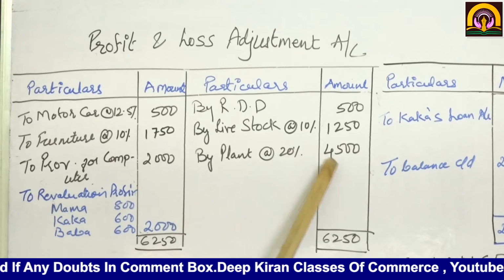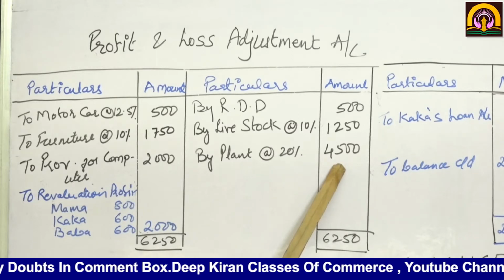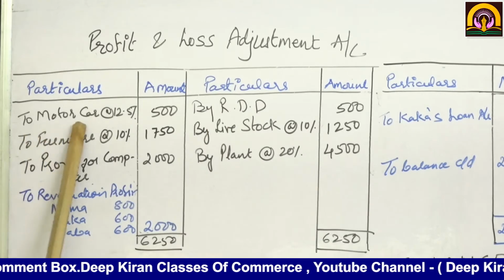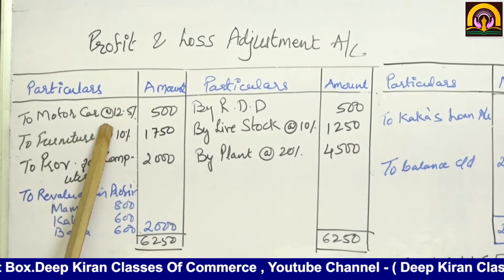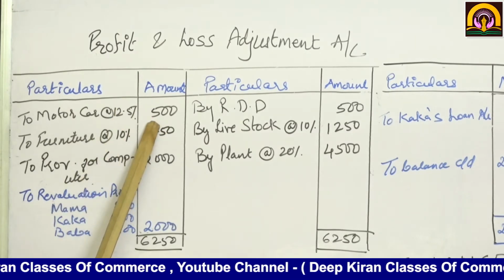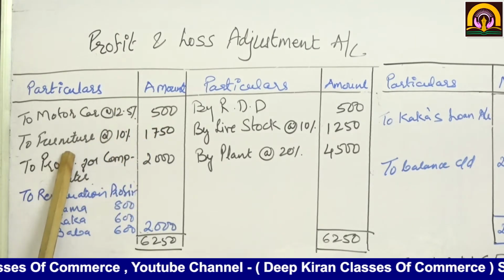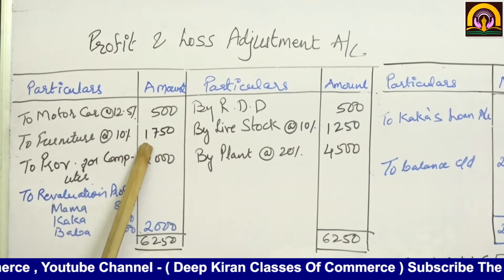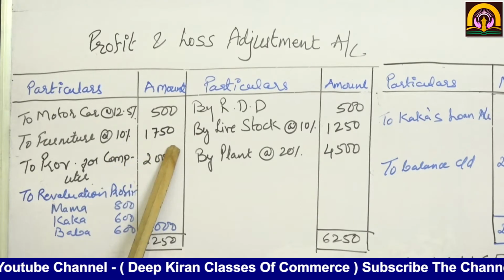Okay. So what will be the amounts? 4,500. On the debit side, to motor car. This is depreciation at the rate of 12.5%. Comes to rupees 500. Then furniture be depreciated by 10%. That comes to 1,750.